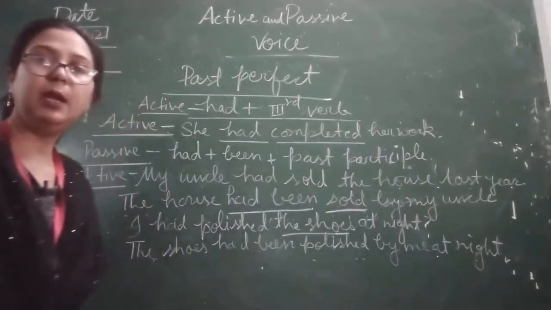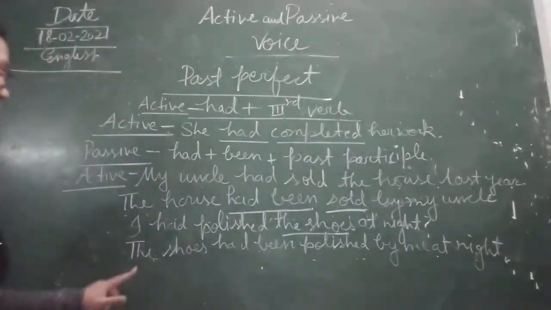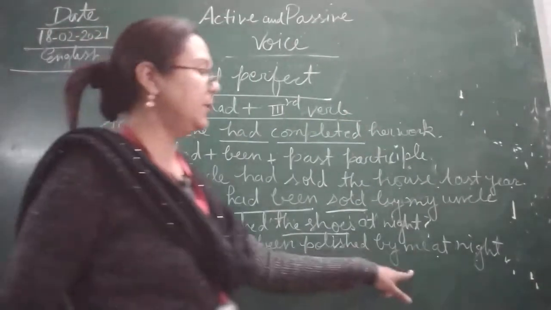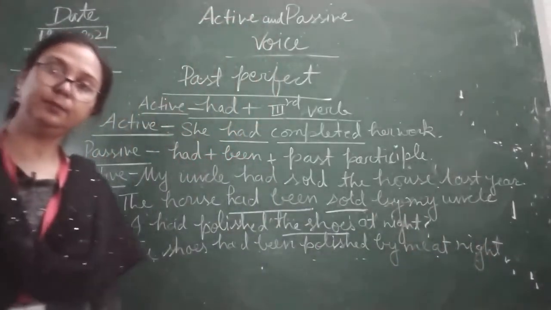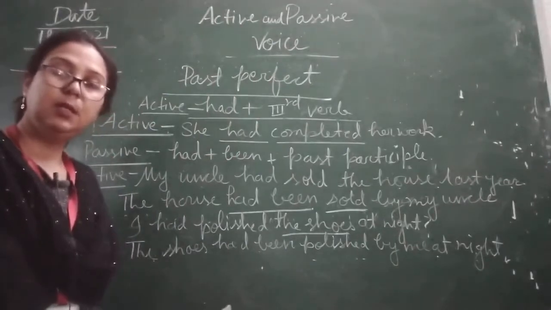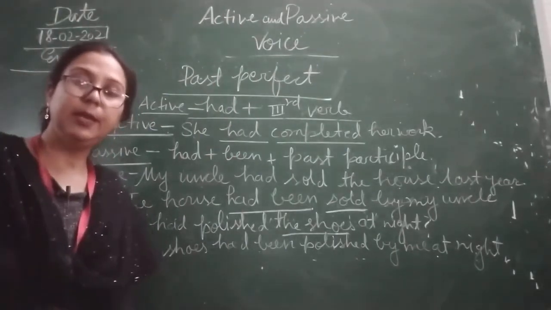Now, the shoes had been polished by me at night. Simple? Clear? Okay, children? Now we are moving to the next topic.